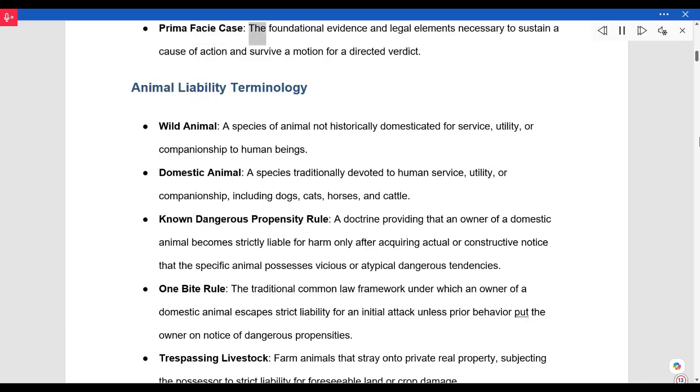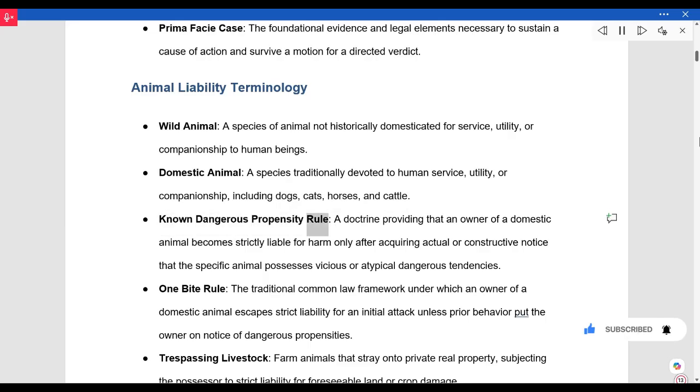Prima facie case. The foundational evidence and legal elements necessary to sustain a cause of action and survive a motion for a directed verdict. Animal liability terminology. Wild animal. A species of animal not historically domesticated for service, utility, or companionship to human beings. Domestic animal. A species traditionally devoted to human service, utility, or companionship, including dogs, cats, horses, and cattle.